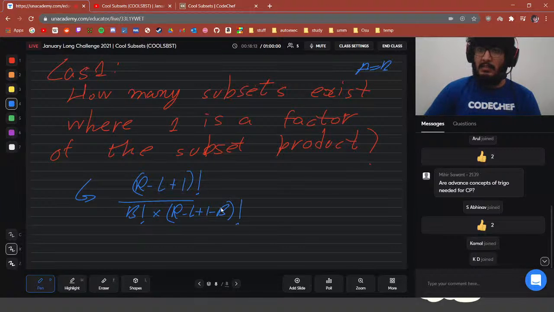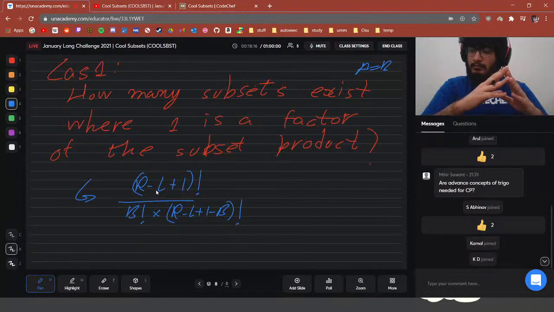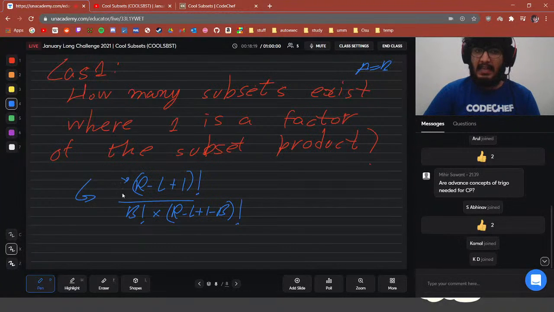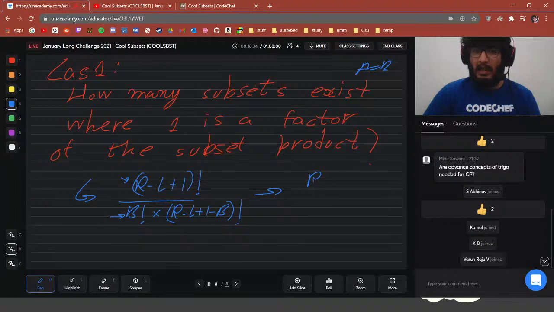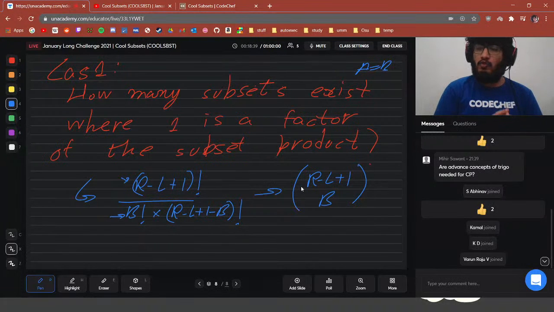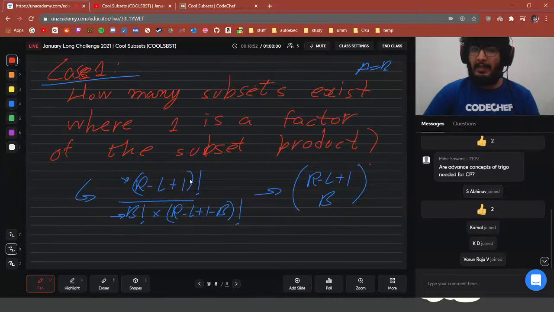This is the size of the set S, and this is the size of the set C. We can choose a subset of size B in this many ways, which is R minus L plus 1 choose B, and each subset has a factor 1. So for case 1, the value added to our answer is R minus L plus 1 choose B.